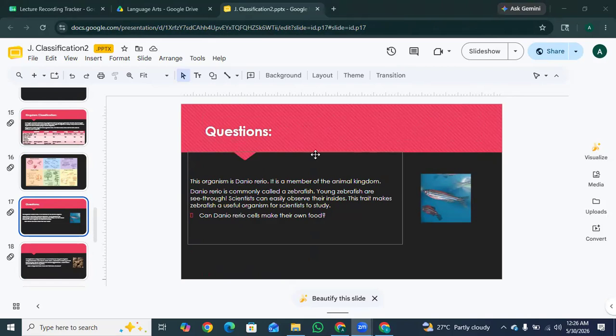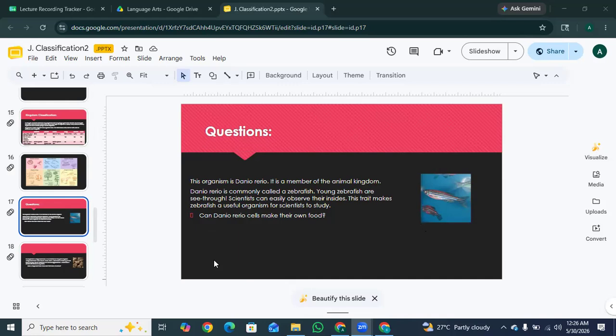So this is the activity and you have to do this. So this organism is Danio. It is a member of the animal kingdom. Danio is commonly called a zebrafish. Young zebrafish are see-through. Scientists can easily observe their insides. This trait makes zebrafish a useful organism for scientists to study. So we're asking, can Danio cells make their own food?